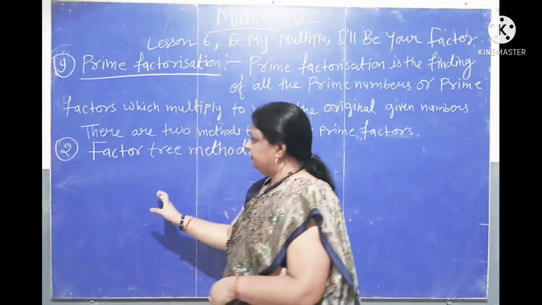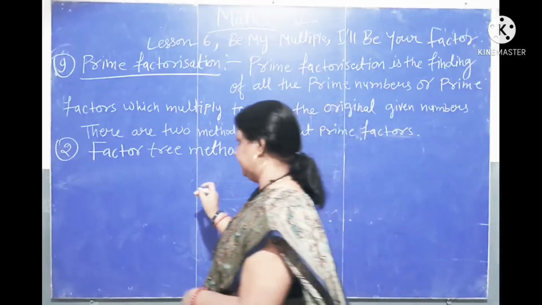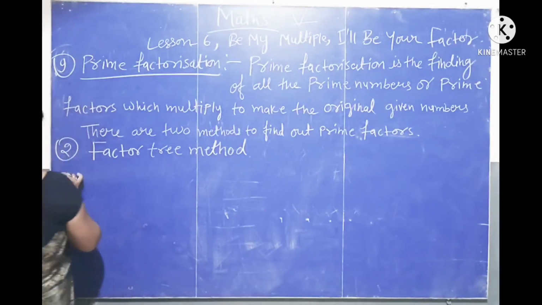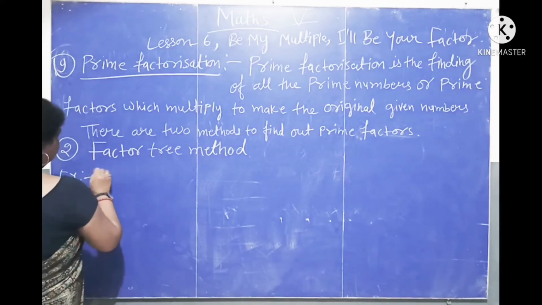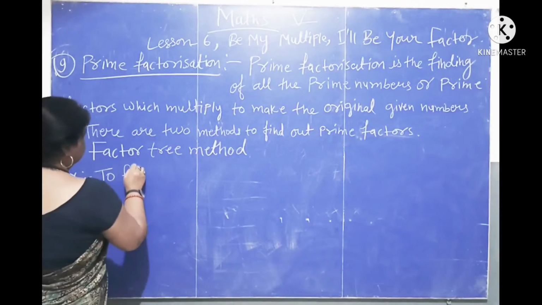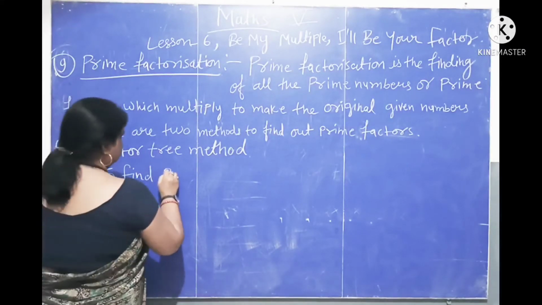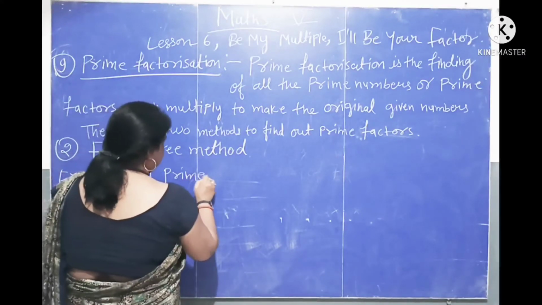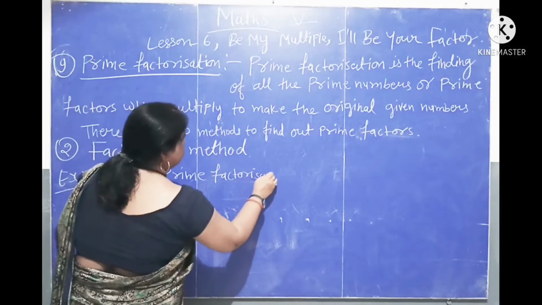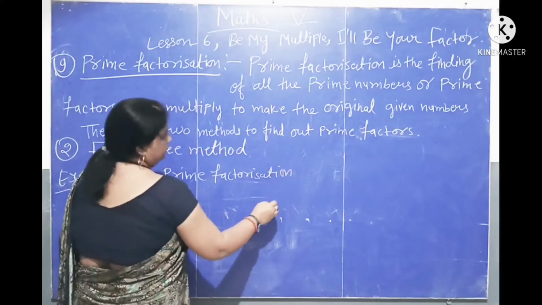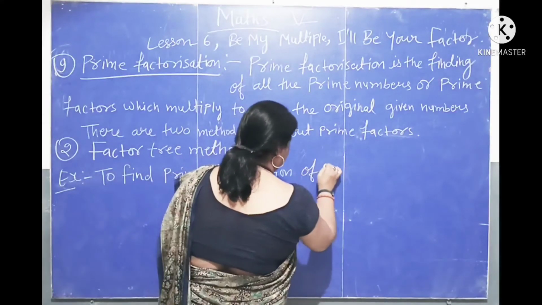Let's learn this method with an example. So our example is here. Example. To find prime factorization of 36.